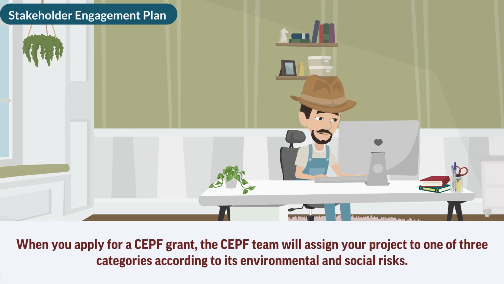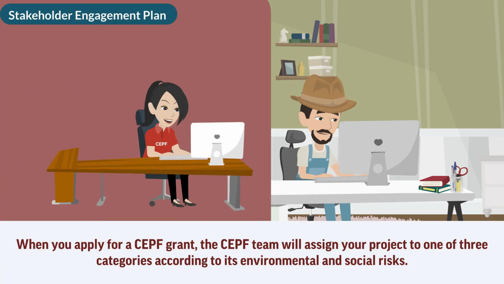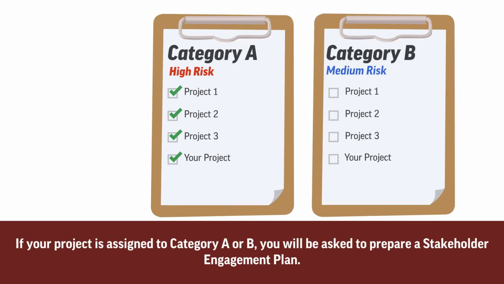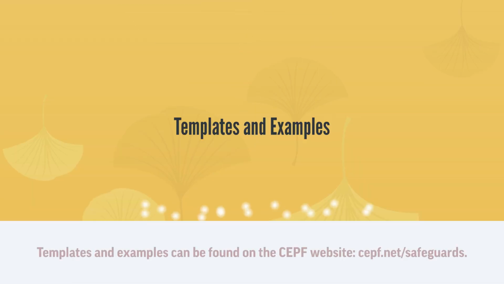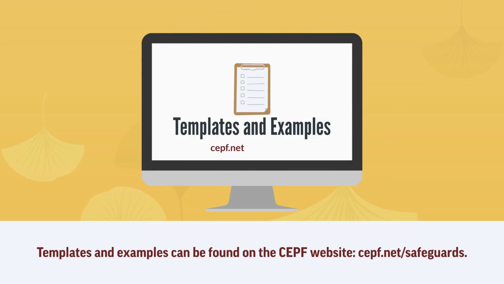Stakeholder Engagement Plan. When you apply for a CEPF grant, the CEPF team will assign your project to one of 3 categories according to its environmental and social risks. If your project is assigned to Category A or B, you will be asked to prepare a stakeholder engagement plan. Templates and examples can be found on the CEPF website.